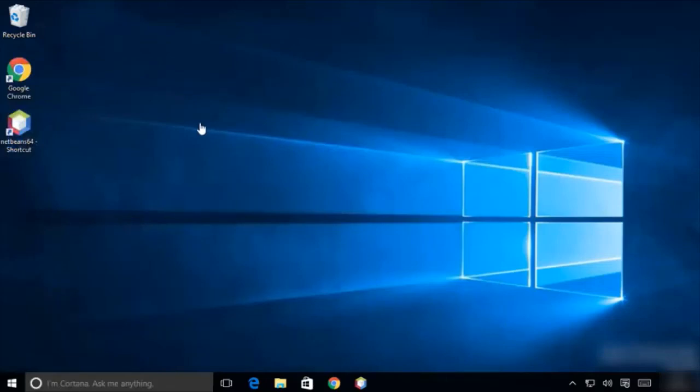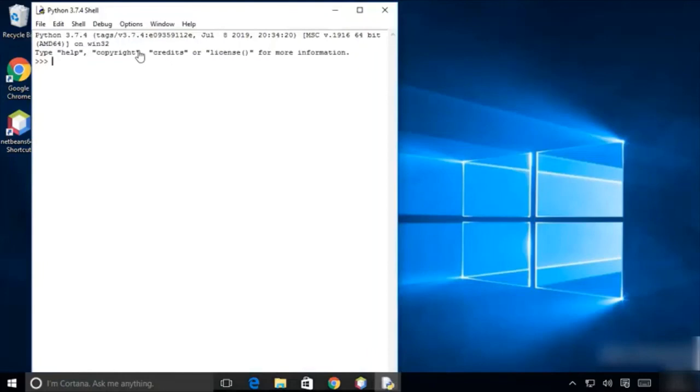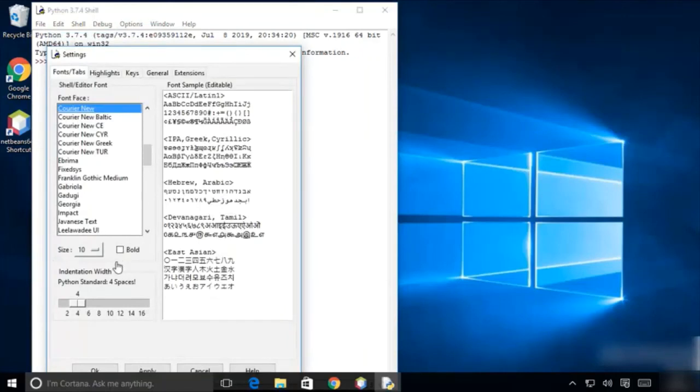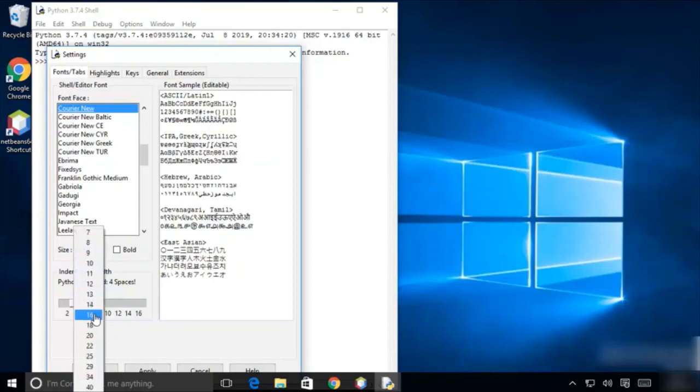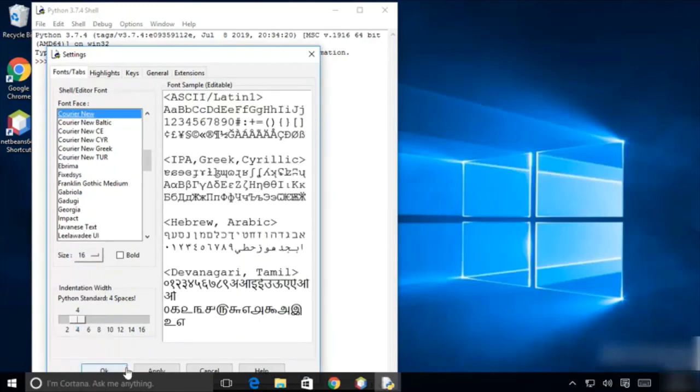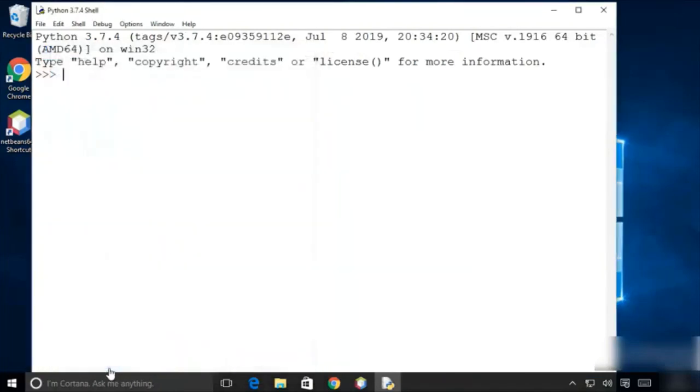Okay, so first of all we are going to open this IDLE IDE. Just click on IDLE, which is going to open this IDLE IDE, and you can see this IDLE IDE is open. So what I'm going to do first is I'm going to configure this IDLE, and I'm going to make these fonts little bit bigger. So I'm going to just say that I want 16 font size, and then I'm going to just say apply and then click OK.